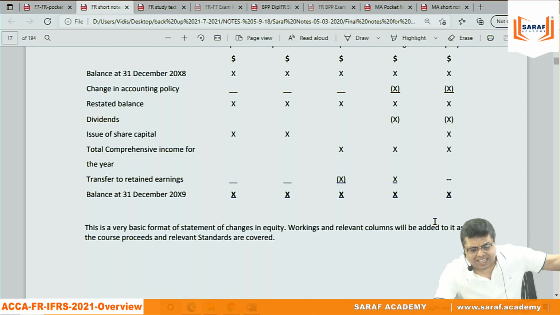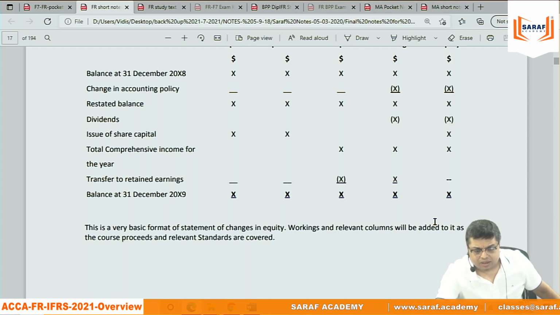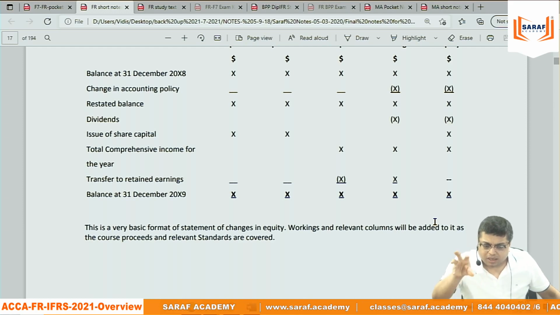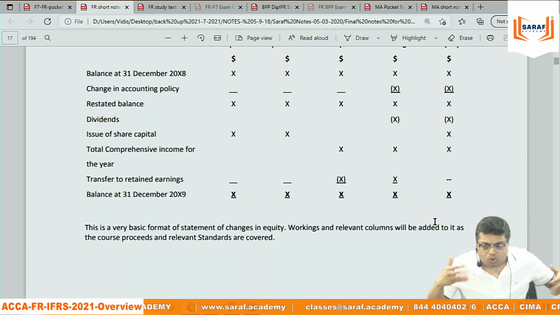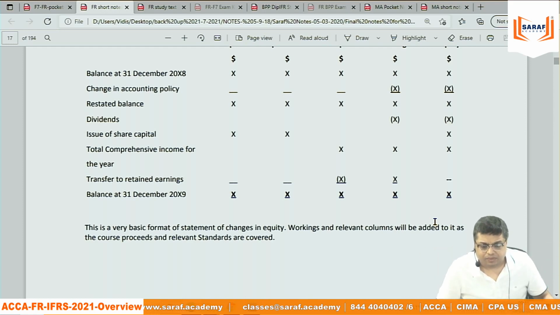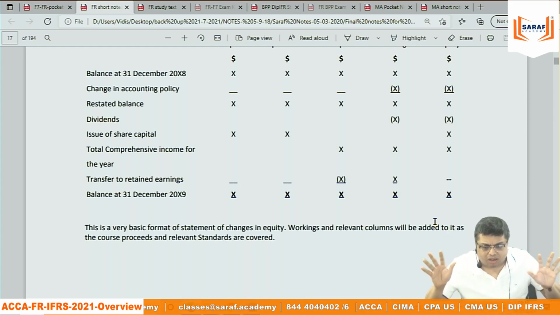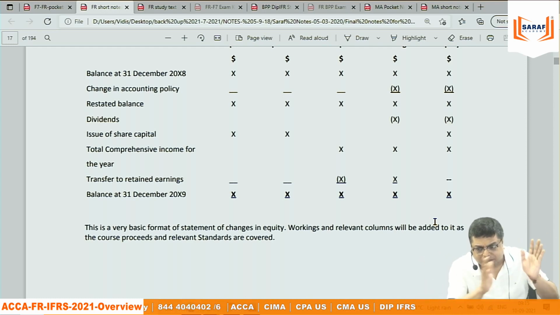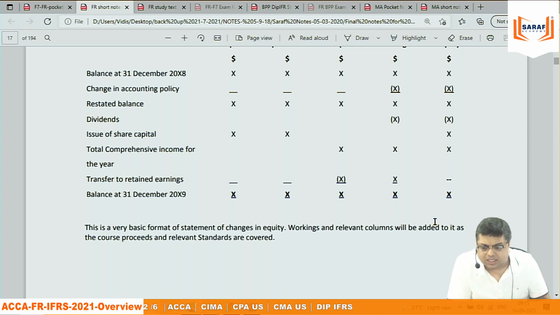Earlier, around 10 years back, this was not required. When we used to see the financial position, share capital and reserves were there, but we didn't know what the changes in the reserves were, and why. All the window dressing is done through the reserves only. Increasing the profit, decreasing the profit will ultimately go into profit, reserves.